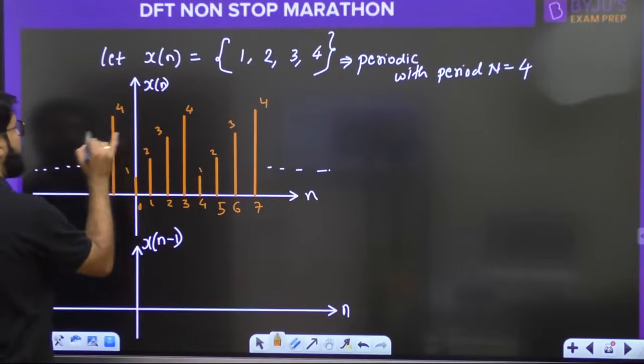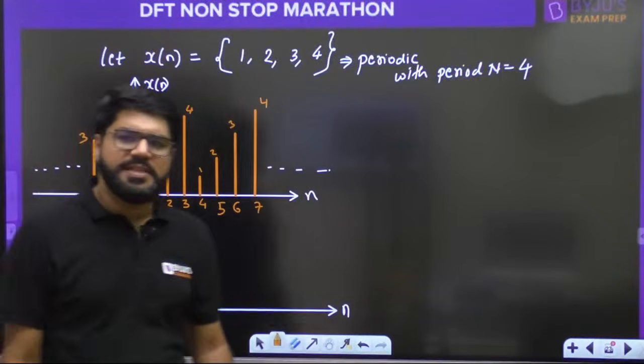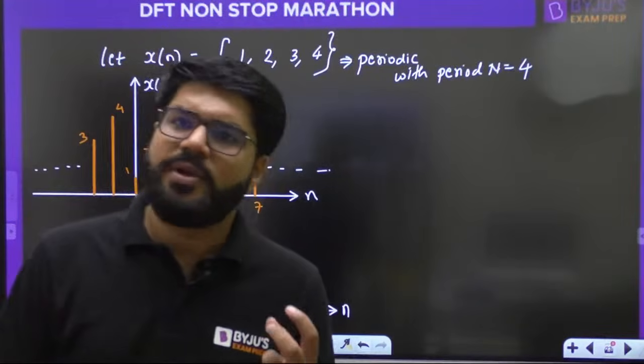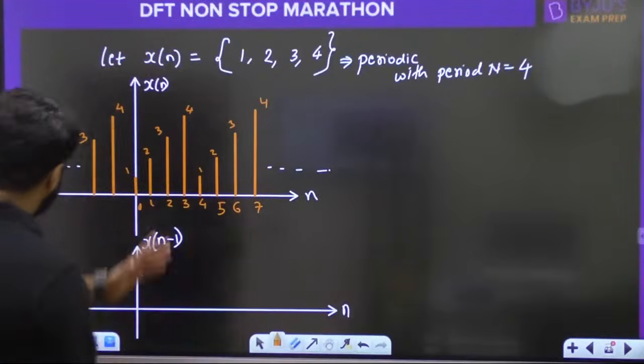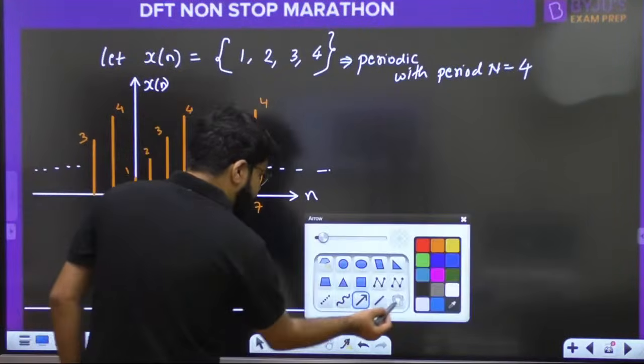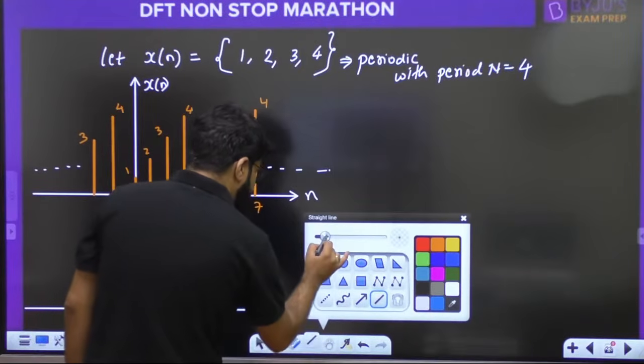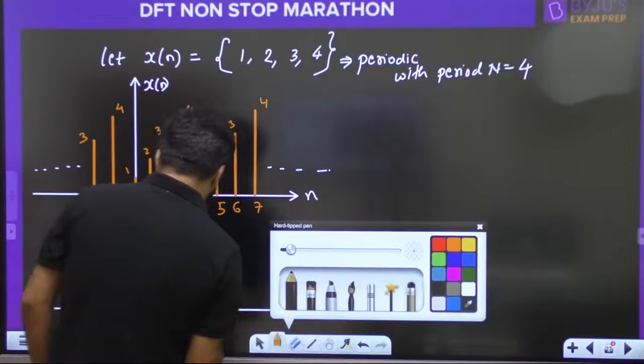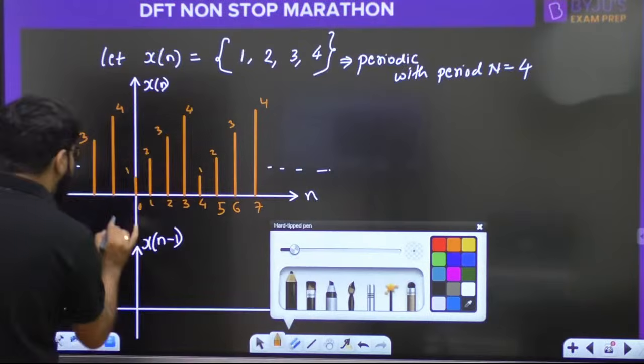It's periodic with the period equal to 4 and for such periodic signals we can apply the circular time shift. Let's do the linear shift. What is the meaning of the linear shift? Let's do it quickly. What is the meaning of linear shift?